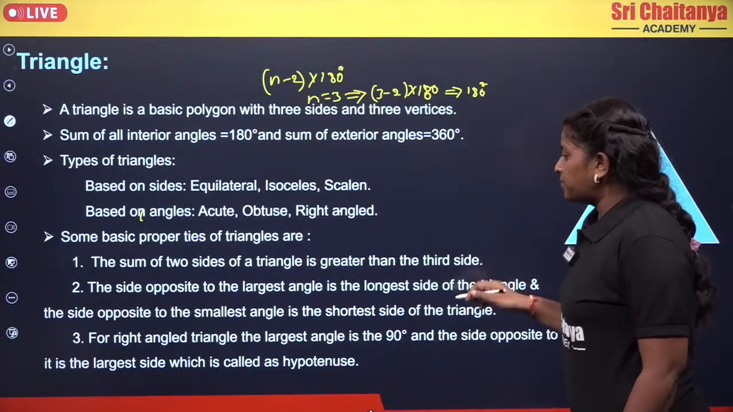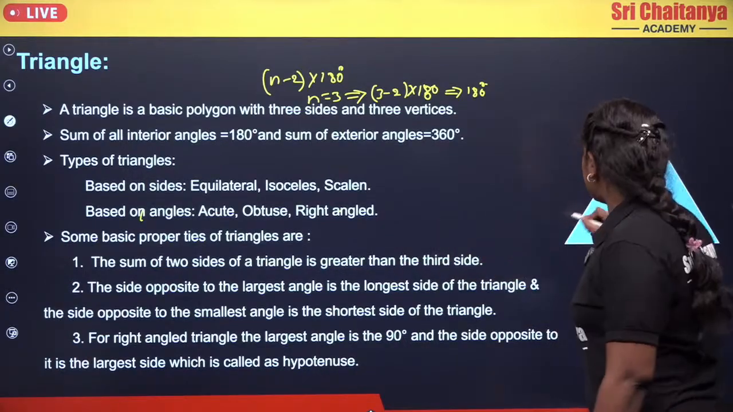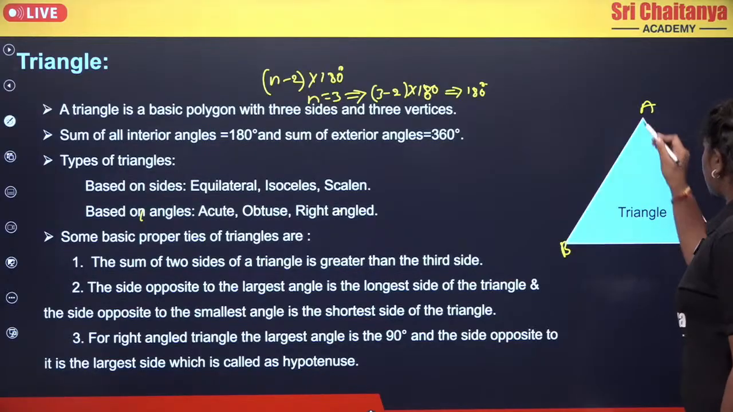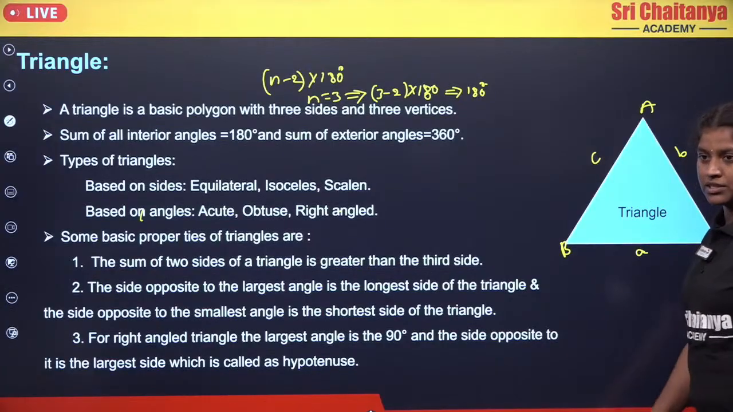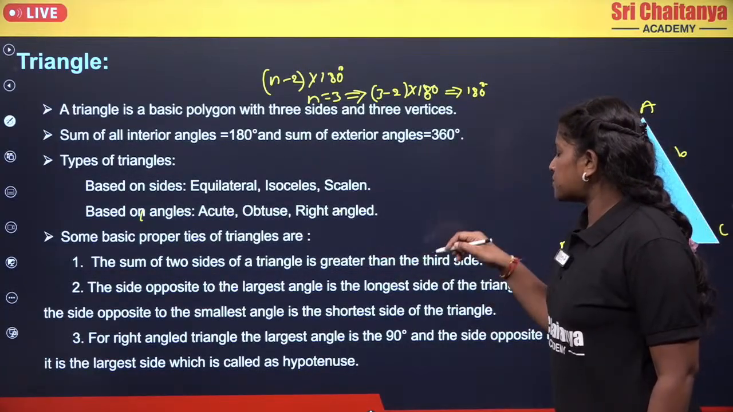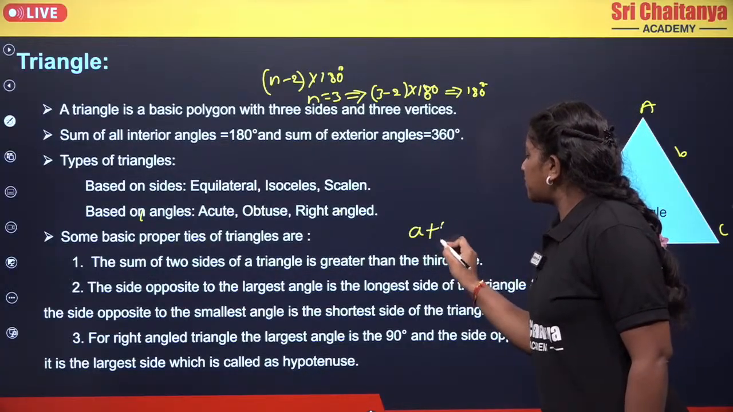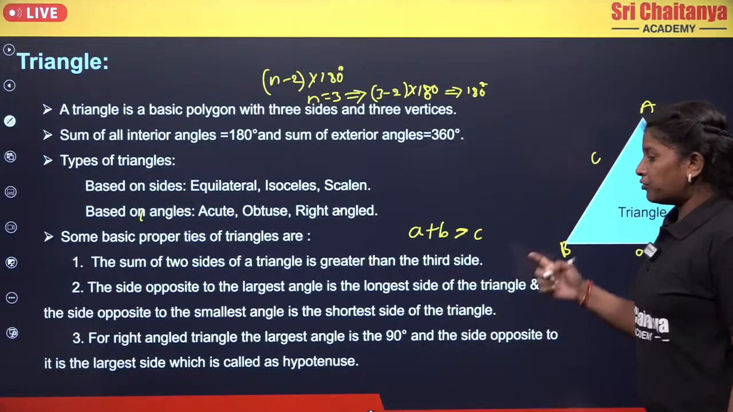The first property is that the sum of two sides of a triangle is greater than the third side. Now if you take the vertices A, B, C, opposite to A will be small a, opposite to B will be small b, and opposite to C will be small c. Coming to the first property, the sum of two sides is greater than the third side. It means we get a plus b is greater than c. Okay. Now moving to the next.